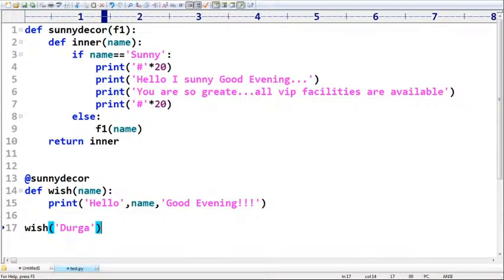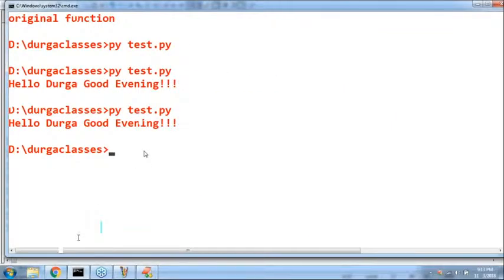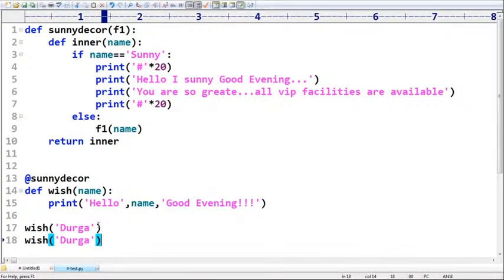Only one line. What is that line, sir? Line number 15. Because it's Durga, a normal person, right? The output: Hello, Durga. Good evening. Like this, right? Now next one, sir. If Sunny is coming, same, observe that.